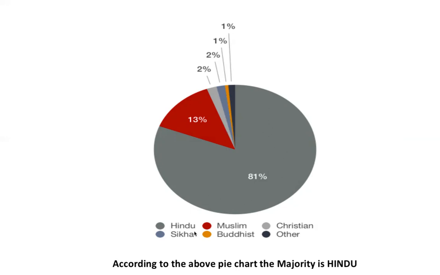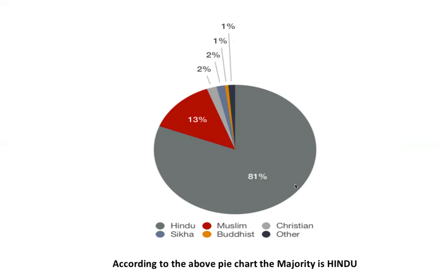So from this pie chart, are you able to understand which is the majority religious group in India? That's the Hindus. And if I ask you, would you consider Muslims as a minority or as a majority group? Your answer would probably be a minority group as compared to the Hindus, right? 13% is very less as compared to 81%.